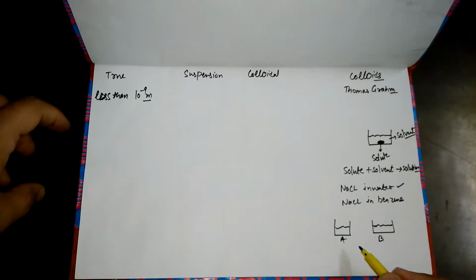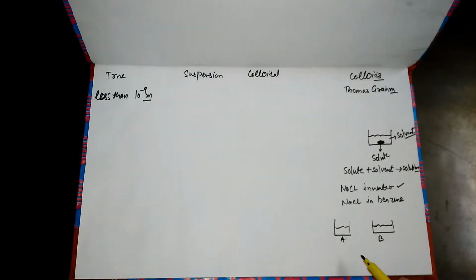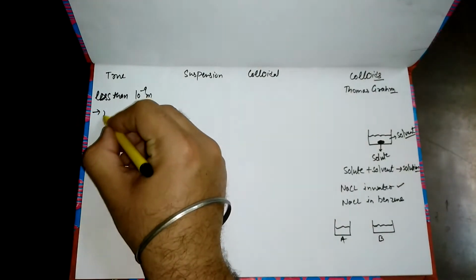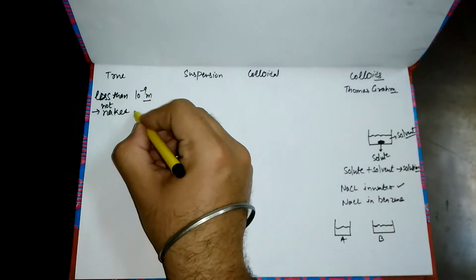So why do the particles not pass through the filter paper and the animal membrane? Because the size of particle varies. The size of particle in a true solution is very much smaller, so the filter paper cannot restrict them. The size of particle is so small that we cannot see it with the naked eye.